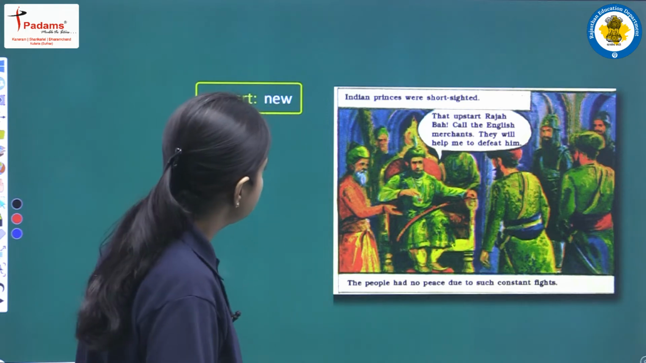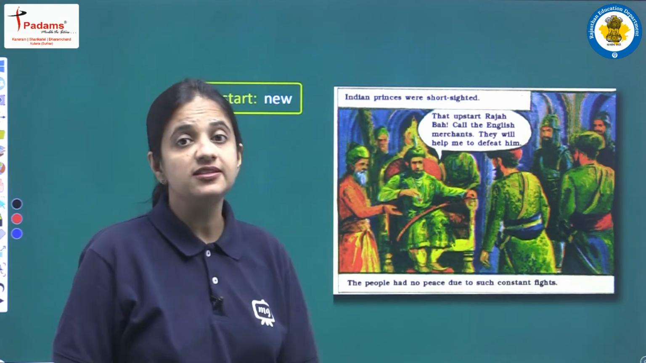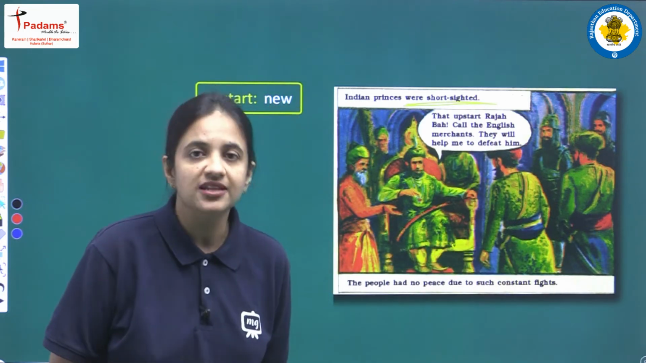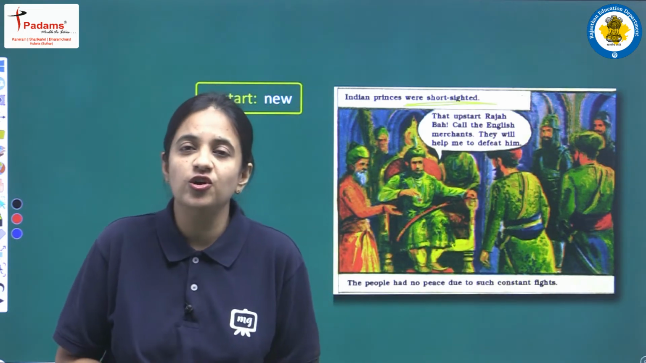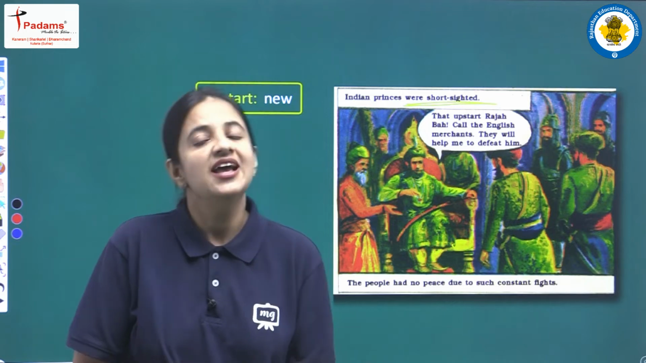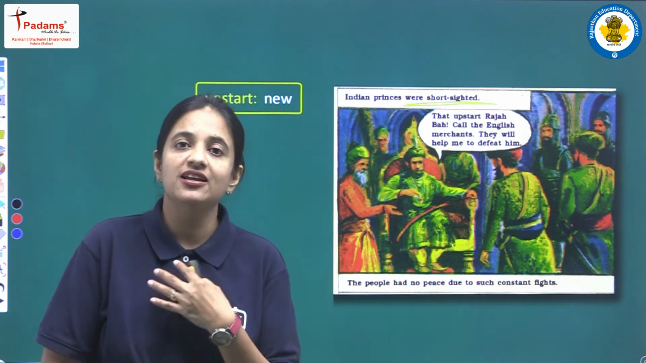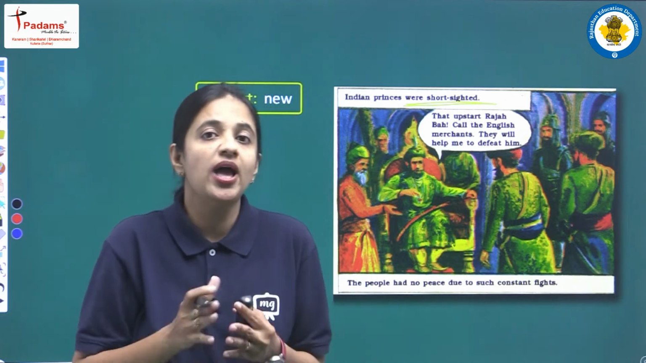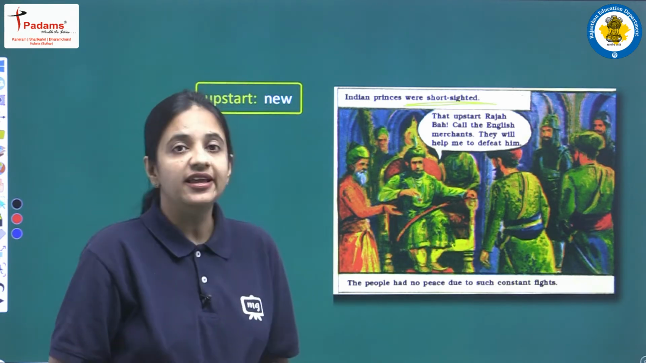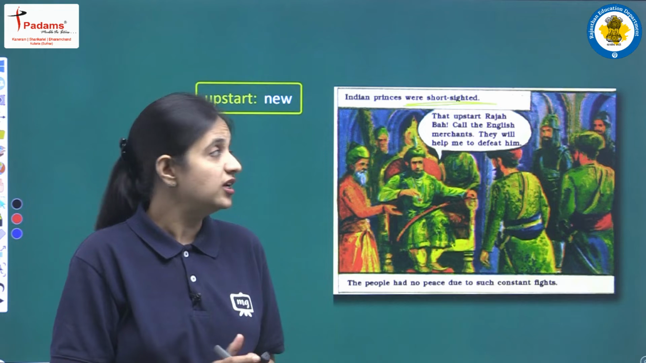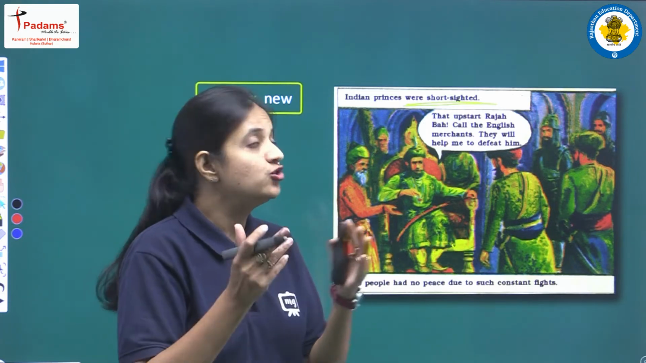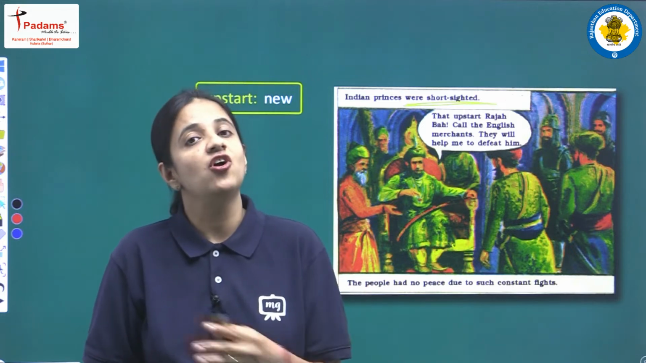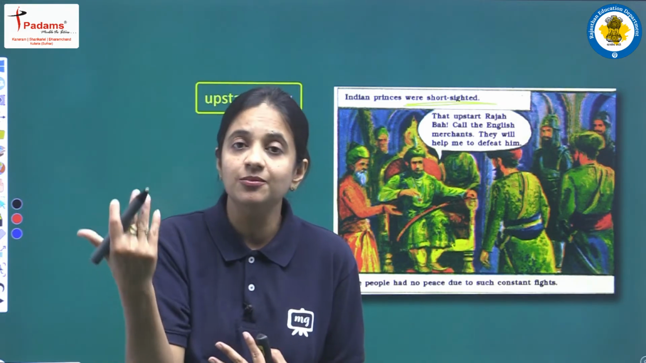So in this picture we can see the Indian princes were short sighted. What does short sighted mean? A short sighted person is interested only in short term benefits, and totally ignores the long term disadvantages that are very likely to happen. So the Indian princes, or the Indian rulers of different states, were short sighted. They were interested only in short term benefits and were not at all aware of the long term disadvantage.